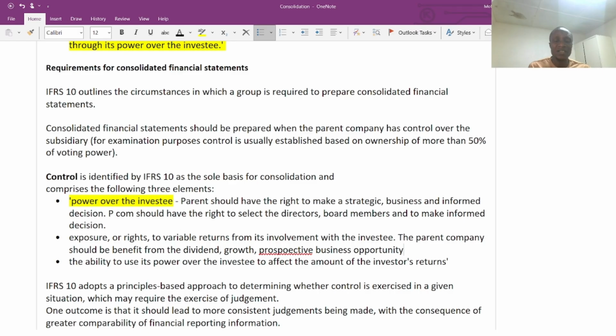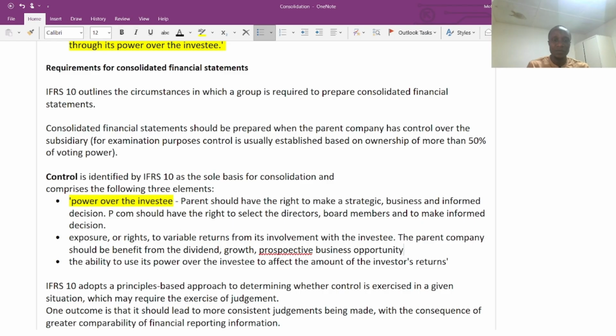If the subsidiary can earn more profit, then the parent company should be able to benefit from that profitability in any form, whether it's dividends that will be issued, whether it will be a prospective growth, whether it will be a new business opportunity, whichever the case might be. The parent company, the investor, should be able to have that exposure, to have that right to a variable return because of that investment that is made.